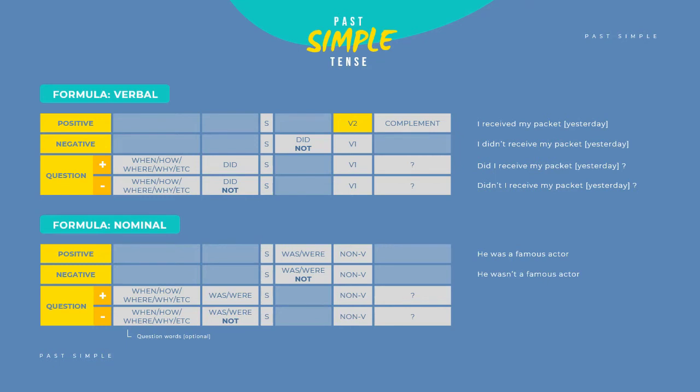The positive form of the interrogative sentence has the following structure: was or were plus subject plus non-verb. For example, was he a famous actor? While the negative form of the interrogative sentence has the structure was or were not plus subject plus verb 1. For example, wasn't he a famous actor? In interrogative sentences, you can add question words such as when, how, where, why in front of was or were.